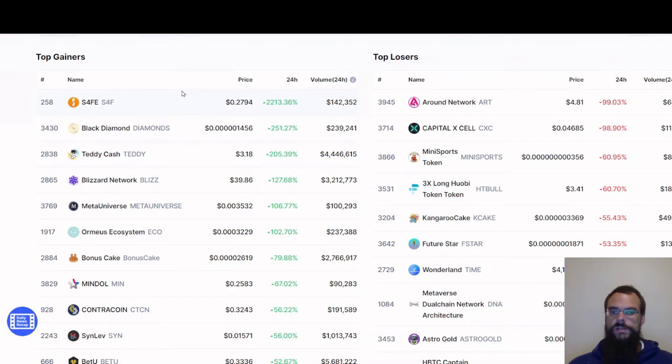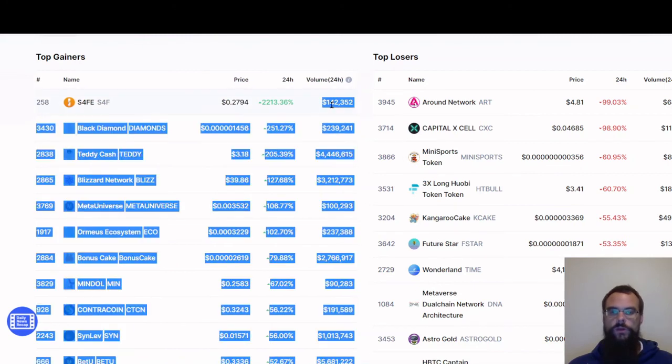So you can also see new coins through here too, and what's going up a lot. This one here would be a lot of volatility. There's only $142,000 traded in the last 24 hours on it, so it's probably a poo coin. High percent, low price, very low volume.